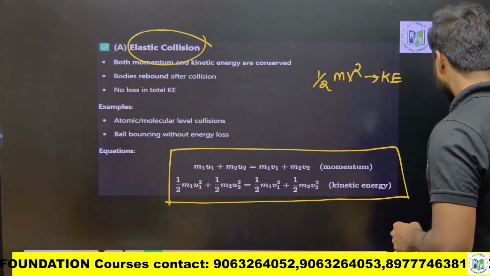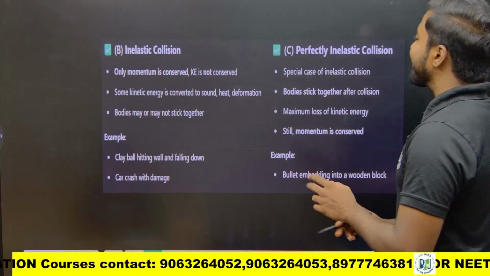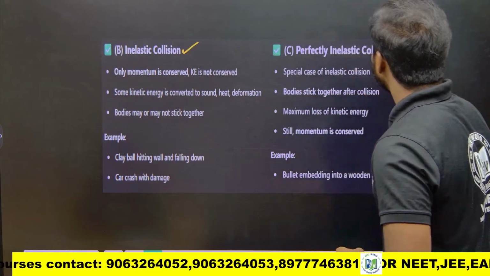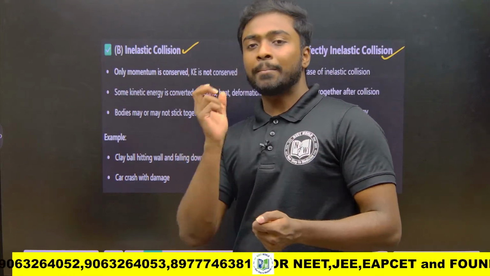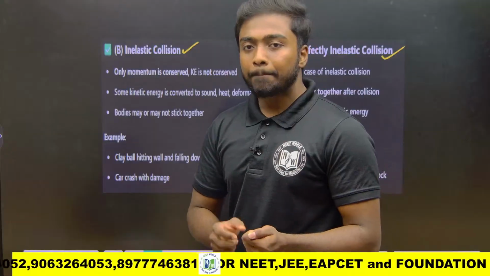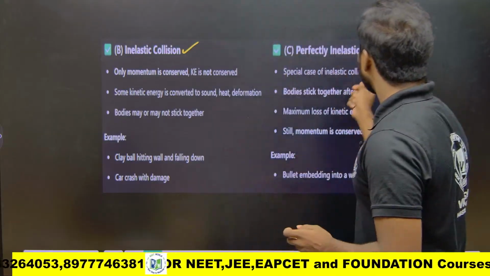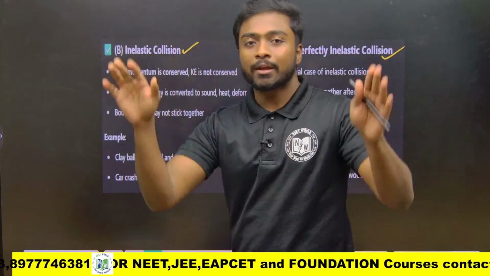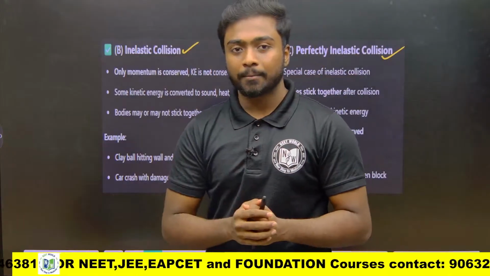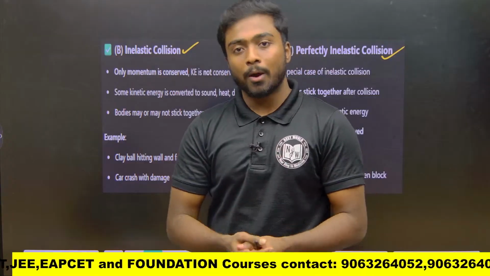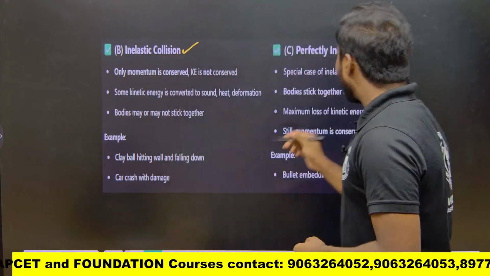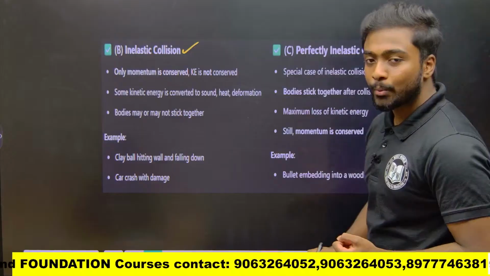Next is inelastic collision and perfectly inelastic collision. Inelastic collision means the exact same velocity won't come back, but it will come back. But perfectly inelastic collision means there is a sticking wall, like a clay wall. I am throwing a ball at that. What happens there? The ball will stick on the wall. It won't come back. That is exactly a perfectly inelastic collision.